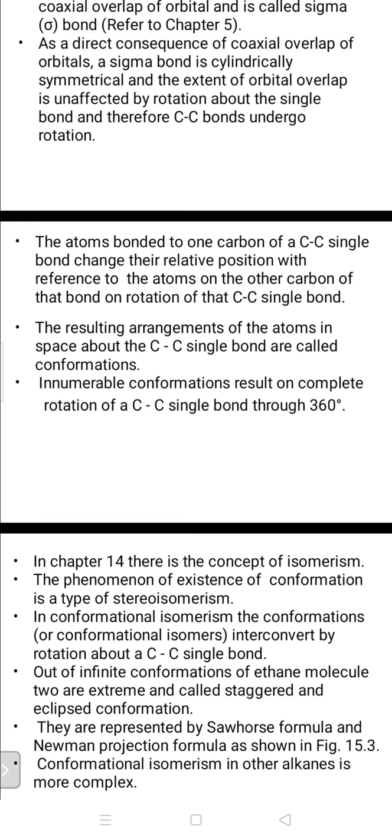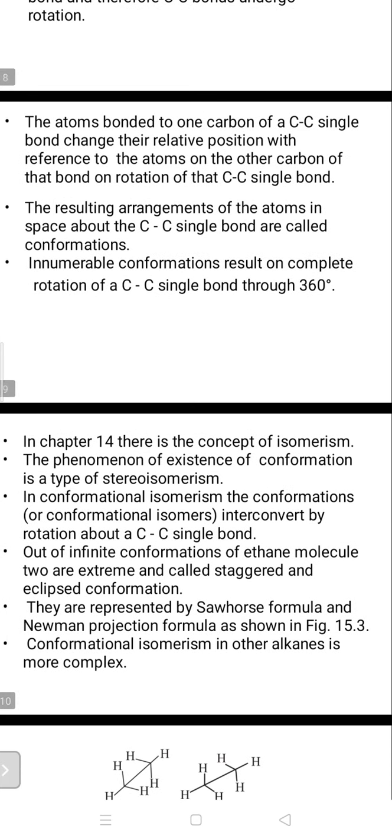Now, what is stereoisomerism? That is a separate term we'll discuss. Stereo means geometry. About the geometry, what kind of rotations we'll see. That geometry decides the stereoisomerism. In conformational isomerism, the conformations or conformational isomers are interconverted by the rotation about the carbon-carbon single bond, and that causes conformational isomers.